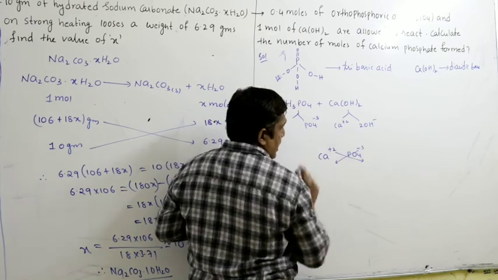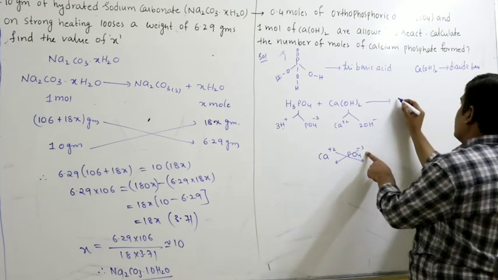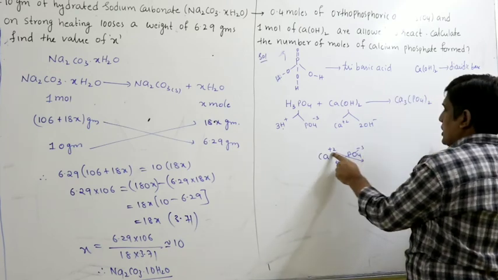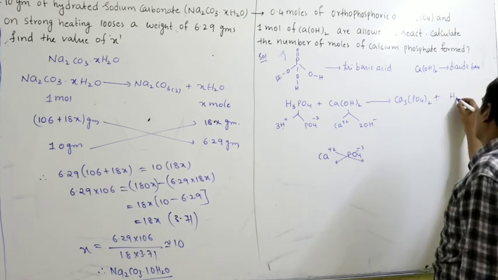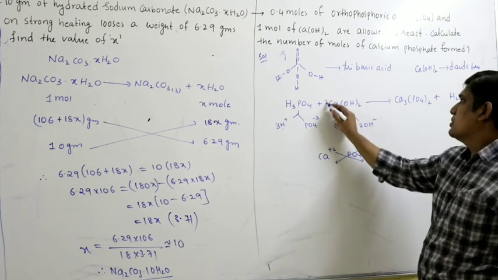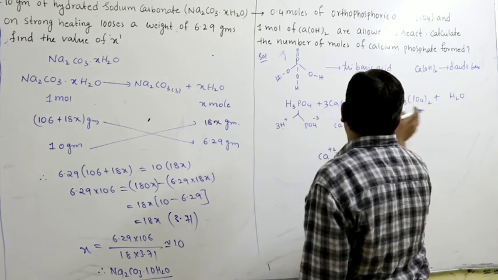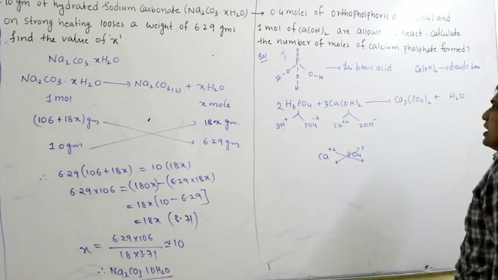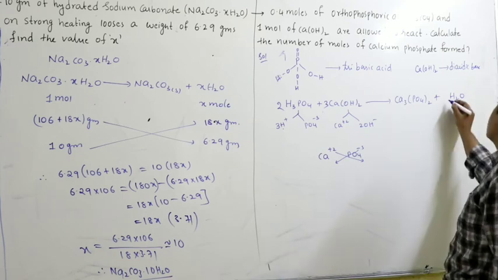Ca3(PO4)2 plus water. 3 calciums, so we write 3 here, 3 moles, 2 phosphates. So we will get 6 hydrogens, 6 water.